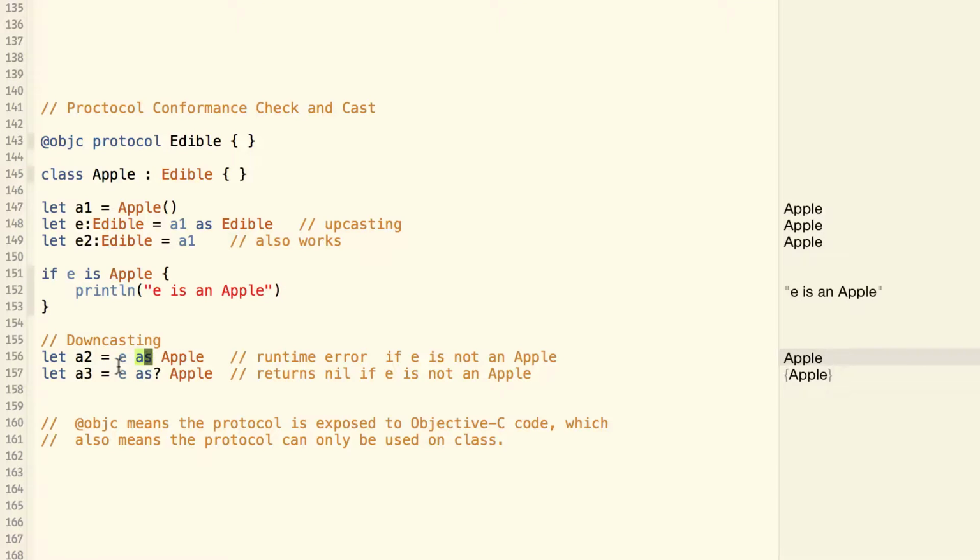But be careful though, if e is apple, this is okay. But if e is really not an apple, this will cause a runtime error and your code will crash. A safer way to do this is using e as? apple. This statement will return an optional, and if e is really not an apple, it will return a nil instead of a runtime error. You might have noticed this @objc sign. This means that the protocol is exposed to Objective-C code, which also means that this protocol can only be used by a class, not by a structure or an enum.